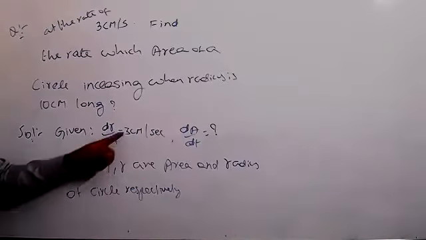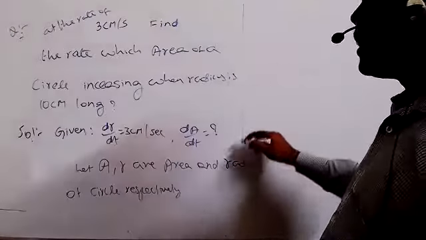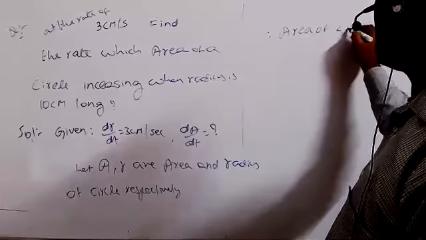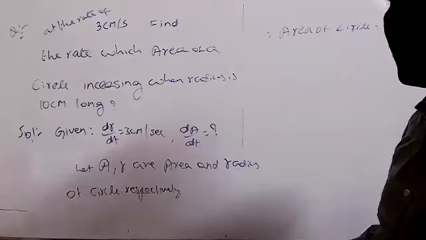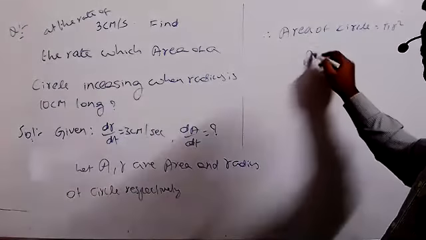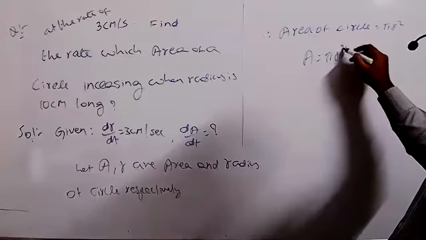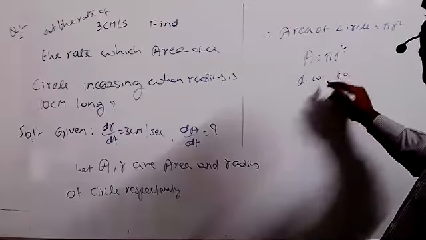Therefore dr by dt equal to 3 centimeters per second and dA by dt equal to, we have to find. Now you can write the area. Therefore area of circle equal to pi r square. We know very well that formula. That means you can write A equal to pi r square. This one you can differentiate with respect to t.